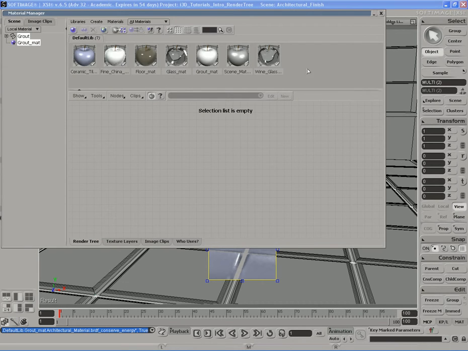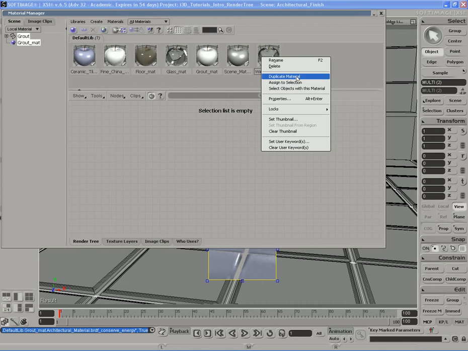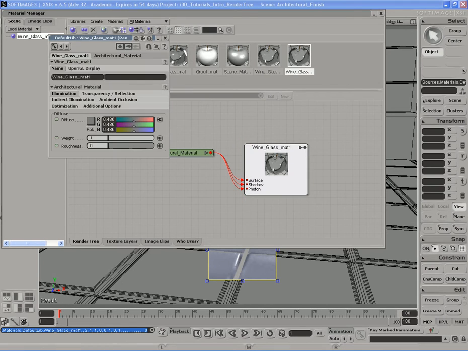Now let's create a new material. We need a new material for, say, the wine bottle, of course. So let's see which material we can reuse for the wine bottle. Let's use the wine glass. Duplicate, rename to, you probably guessed it, wine bottle matte.